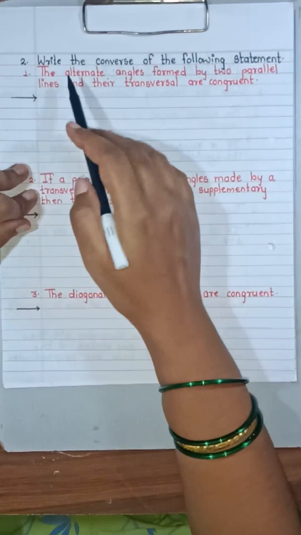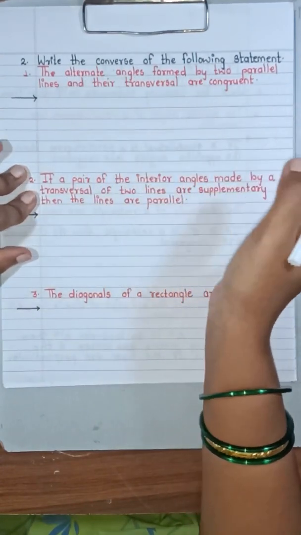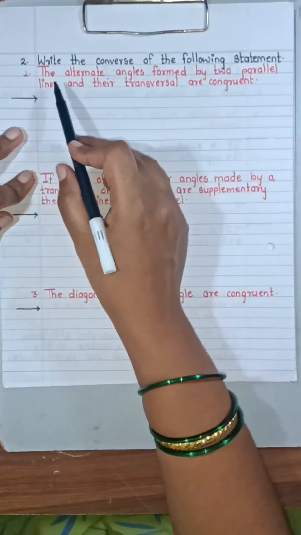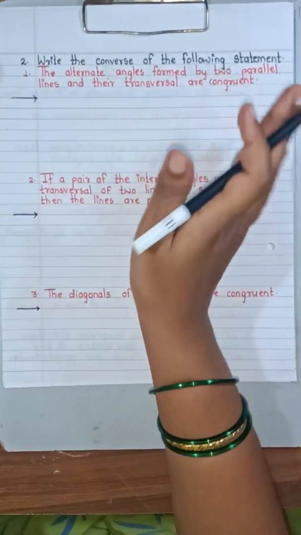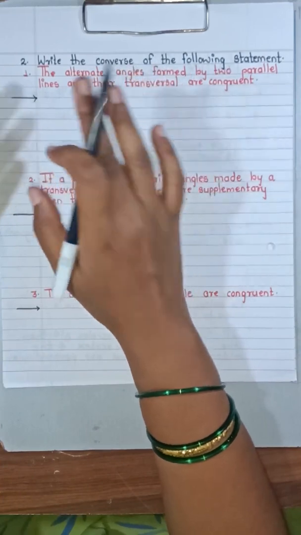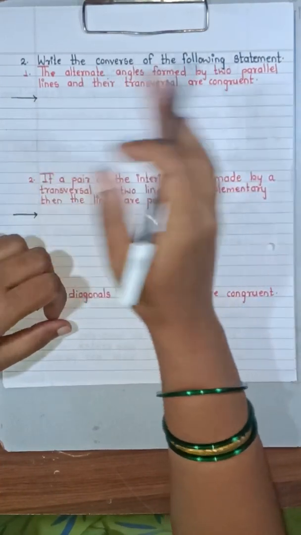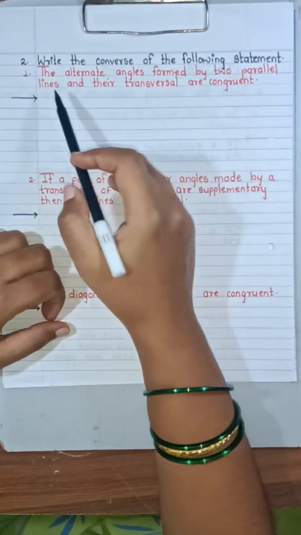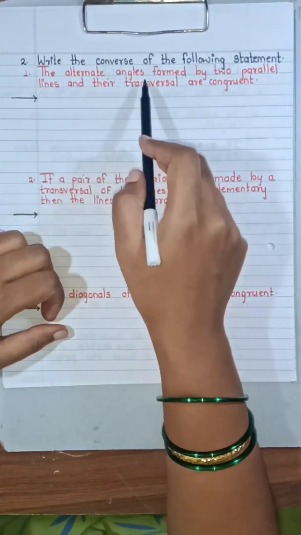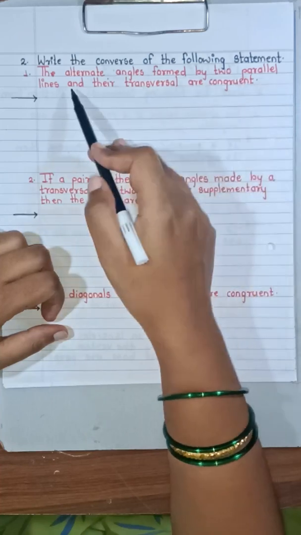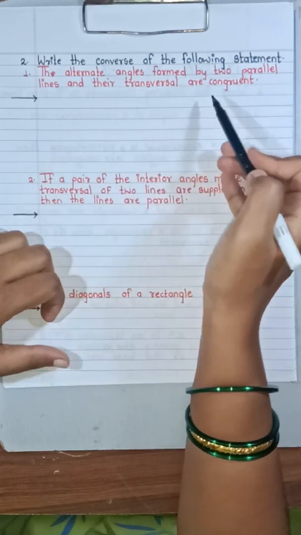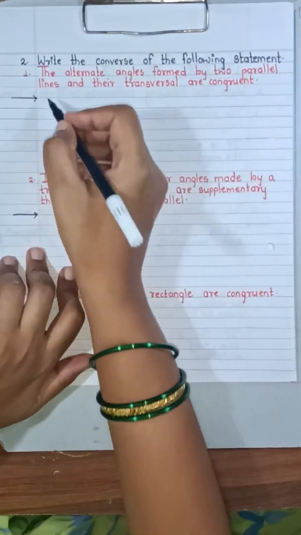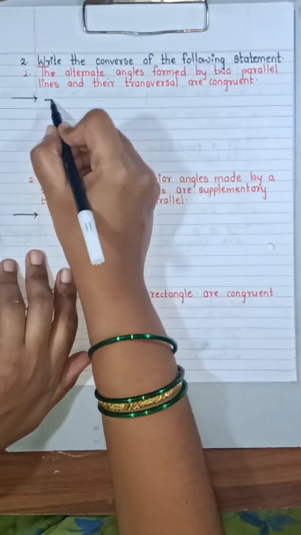Now in this you have to write the converse of the following statements. What you have to do? You have to write the converse of the statements given. Now what is there in the converse? If the antecedent and the consequent are interchanged in a statement, it is called the converse of the statement. The first statement is: the alternate angles formed by the two parallel lines and their transversal are congruent.